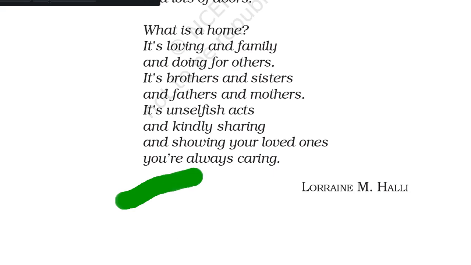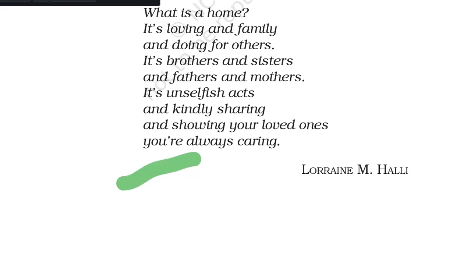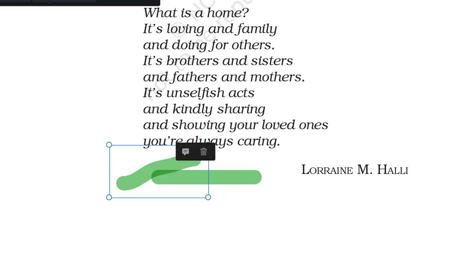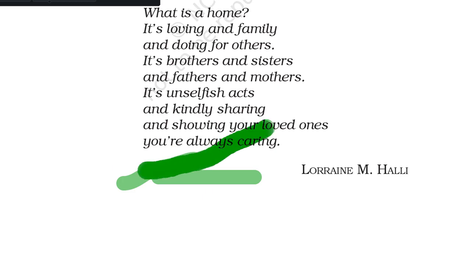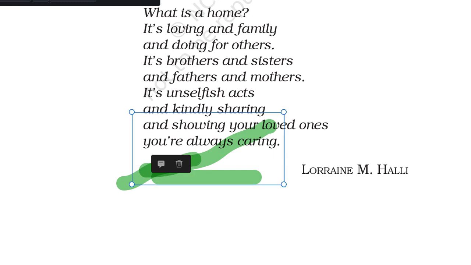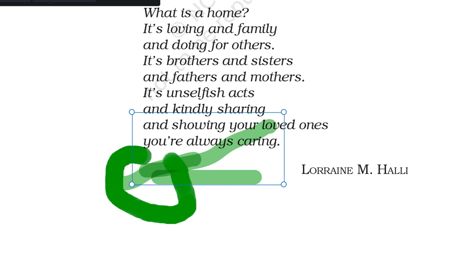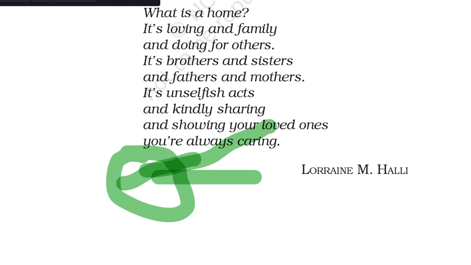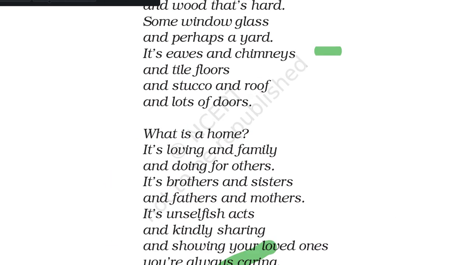If you see your home, you might have seen this kind of somewhat outside portion, right? See, this type of corner is there. This type of corner will be there, that we call eaves.